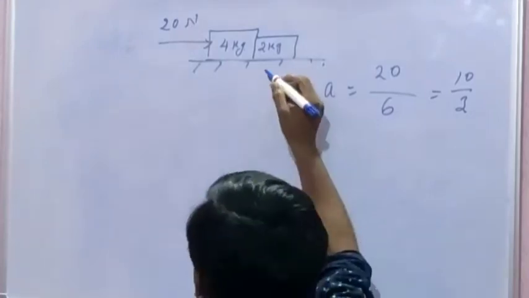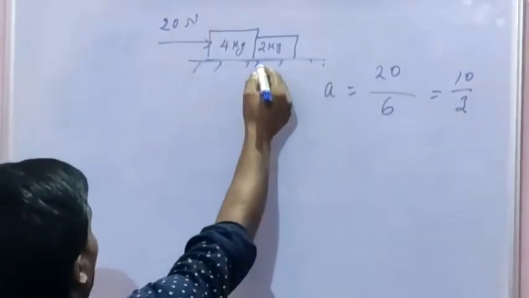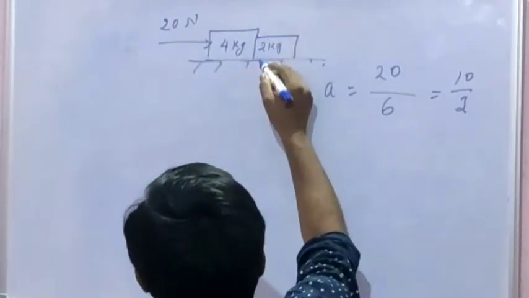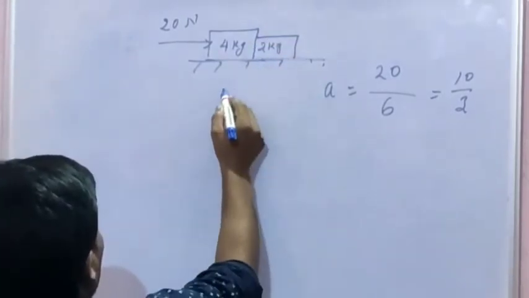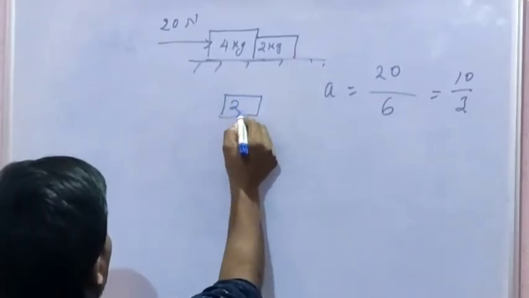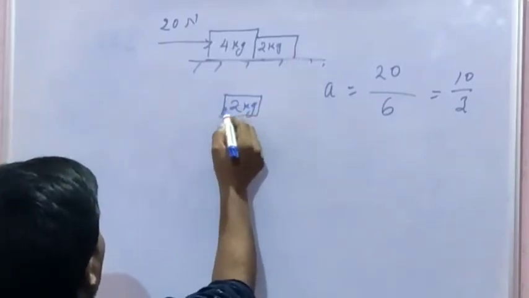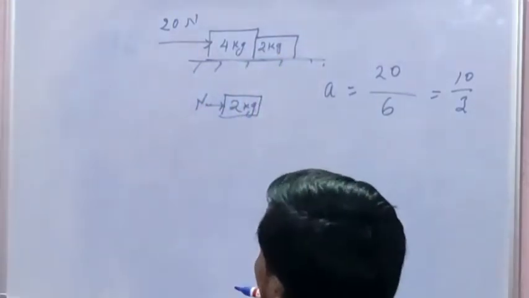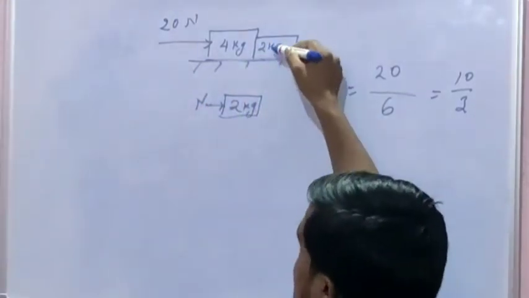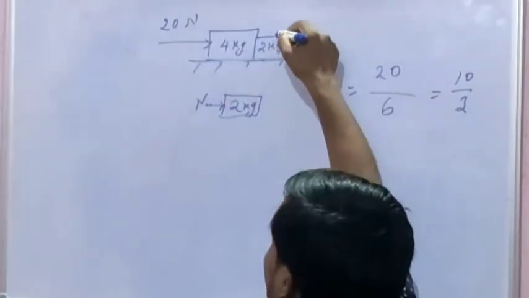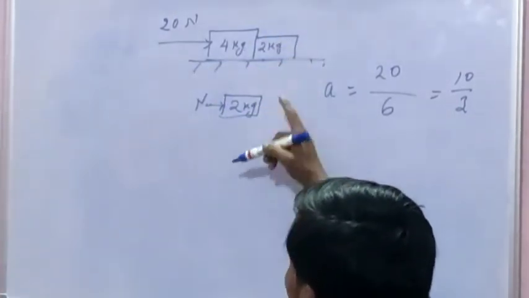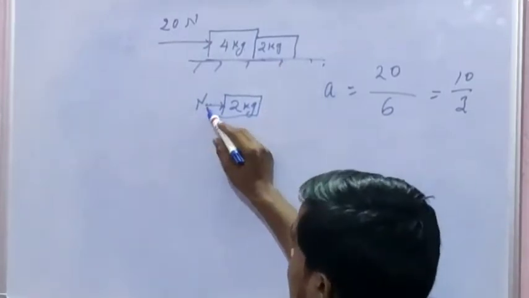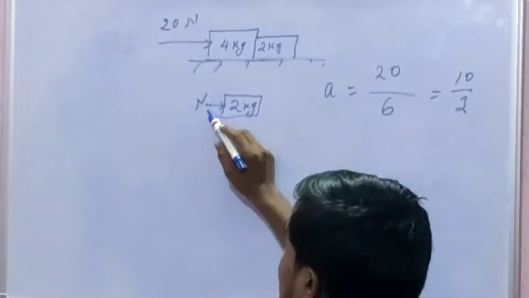Now if we have to find the normal reaction on the 2 kg body, what is the force acting on the 2 kg body? The 2 kg body here moves due to the normal reaction.